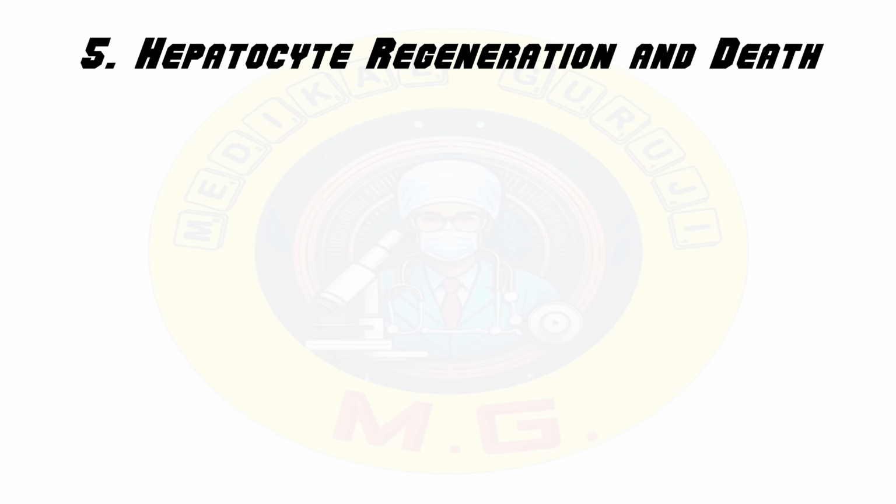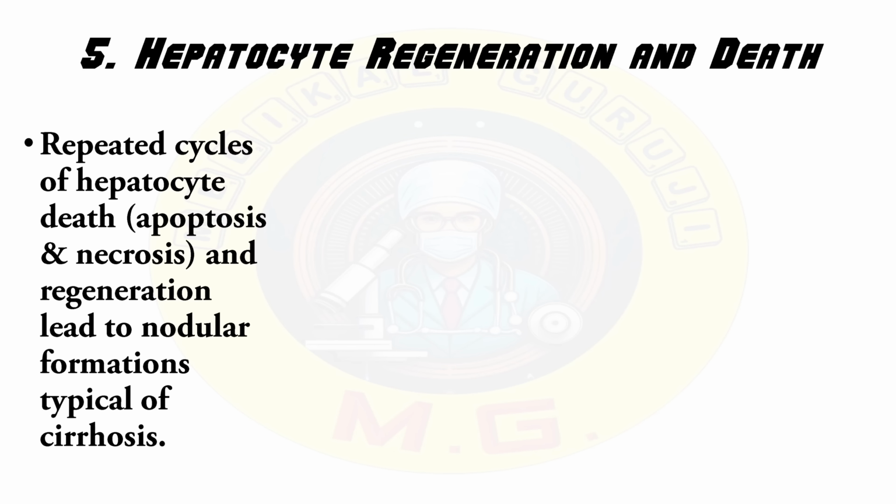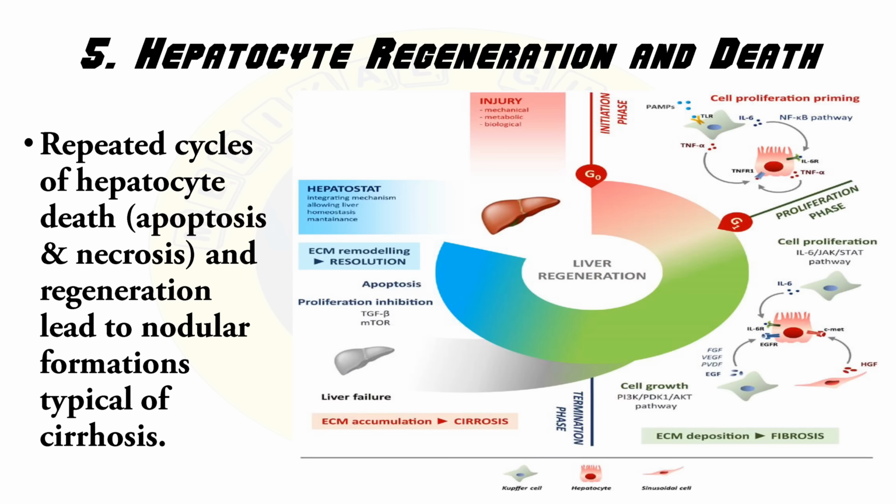Fifth one is hepatocyte regeneration and death. Despite ongoing injury, the liver attempts to regenerate. Hepatocytes proliferate, but chronic damage impairs the regenerative process. Repeated cycles of hepatocyte death, that is apoptosis and necrosis, and regeneration lead to nodular formation typical of cirrhosis.